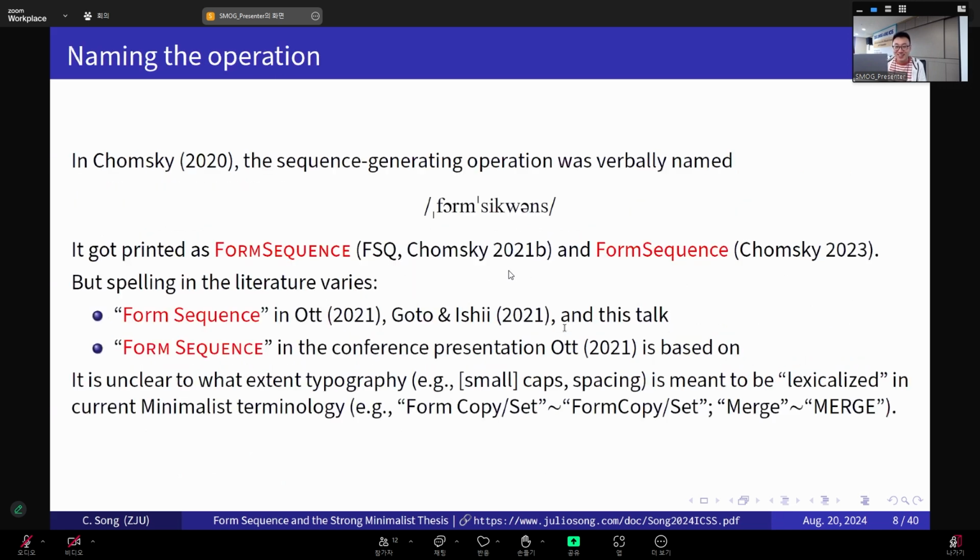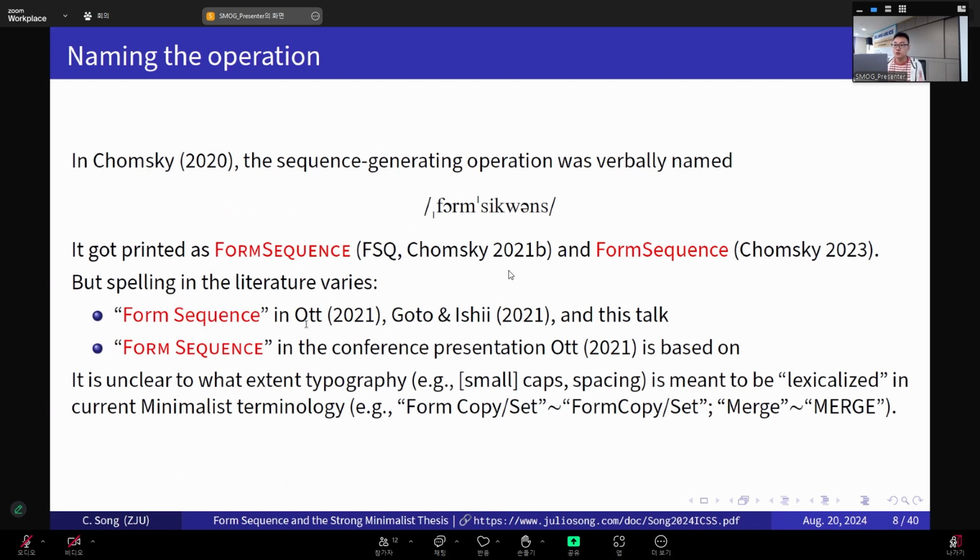Okay. And then when we reached 2020, this is the place where the sequence generation rule was officially named. But it was only verbally named, Form Sequence. But in the literature, there seems to be some variation in terms of how the term is actually spelled. It changes from author to author. And in this talk, I'm simply using this spelling for Form Sequence.